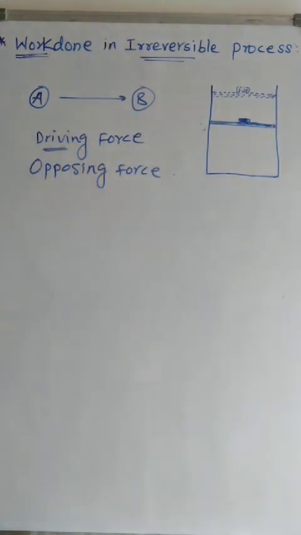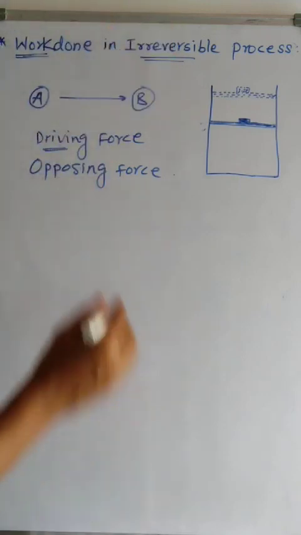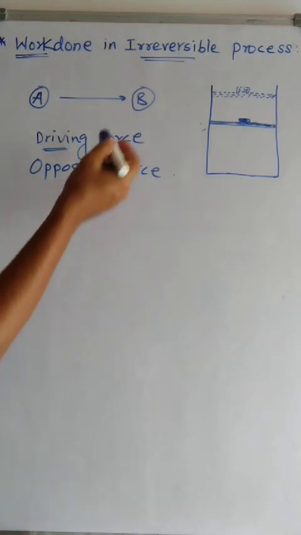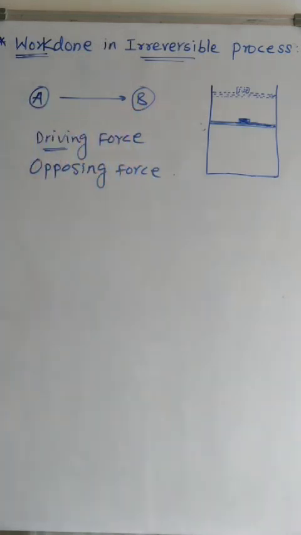Driving force means the force which causes the reaction to proceed in the forward direction, and the opposing force is the force which pushes the reaction to occur in the backward direction.